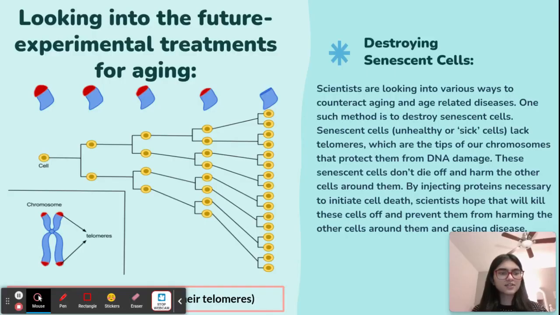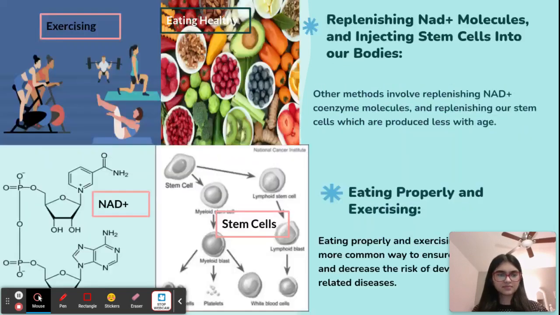Scientists are looking into various ways to counteract aging and age-related diseases. One such method is to destroy senescent cells. Senescent cells, unhealthy or sick cells, lack telomeres, which are the tips of our chromosomes that protect them from DNA damage. These senescent cells don't die off, and instead harm the other cells around them. By injecting the proteins necessary to initiate cell death, proteins which senescent cells lack, hence why these cells do not die off, scientists hope that will kill the senescent cells, thus preventing further damage.